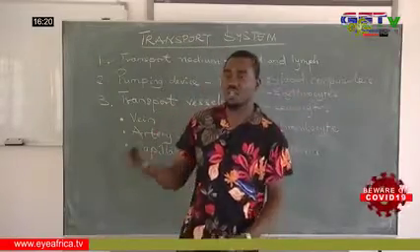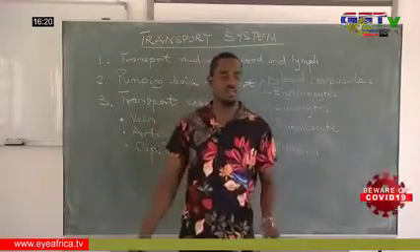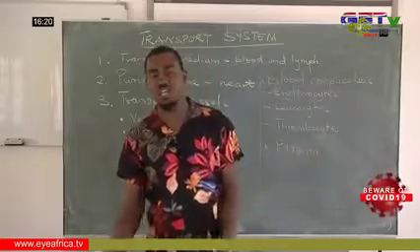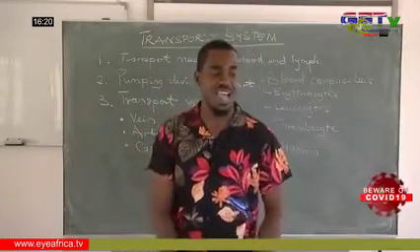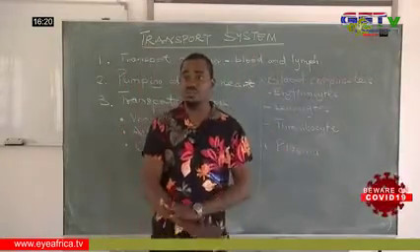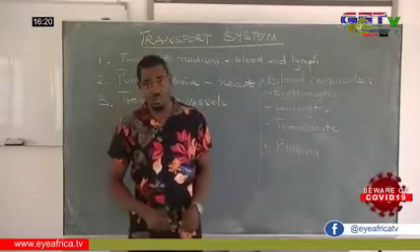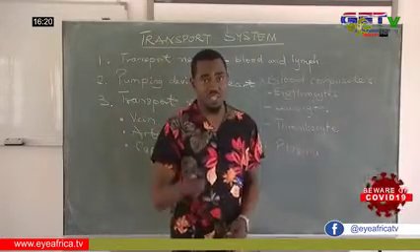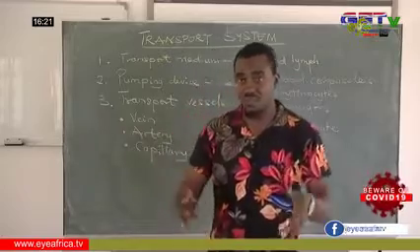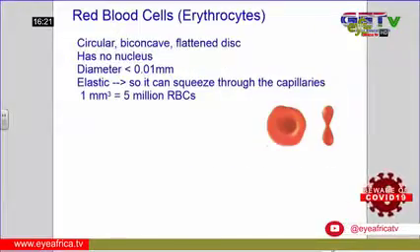Minerals such as the chlorides, the sulfates, the phosphates of calcium, potassium, sodium, then the hydrogen carbonates are all found in the plasma. That's a whole lot dissolved in the plasma. Even the red blood cells and white blood cells are being conveyed in the plasma.